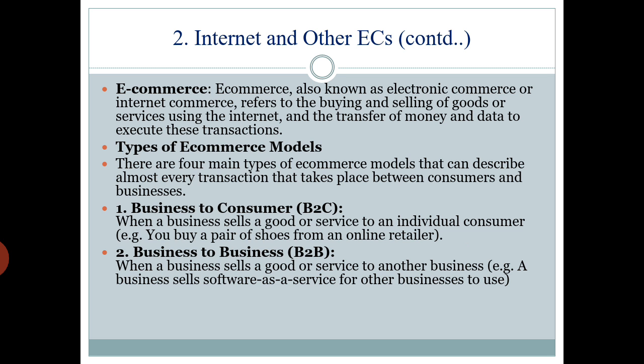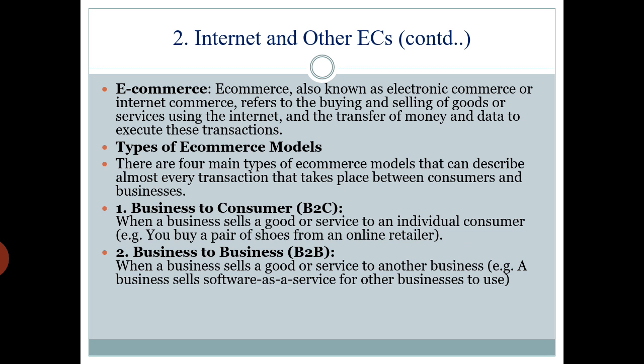So you are a buyer, that is consumer or customer, from an online retailer who is the business party. So business is the online retailer and consumer or customer is you. So this type of business to consumer commerce is called B2C type of e-commerce.